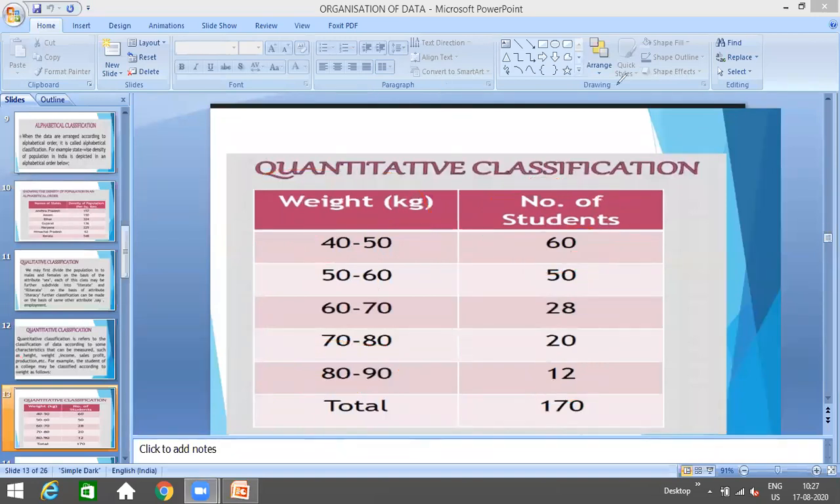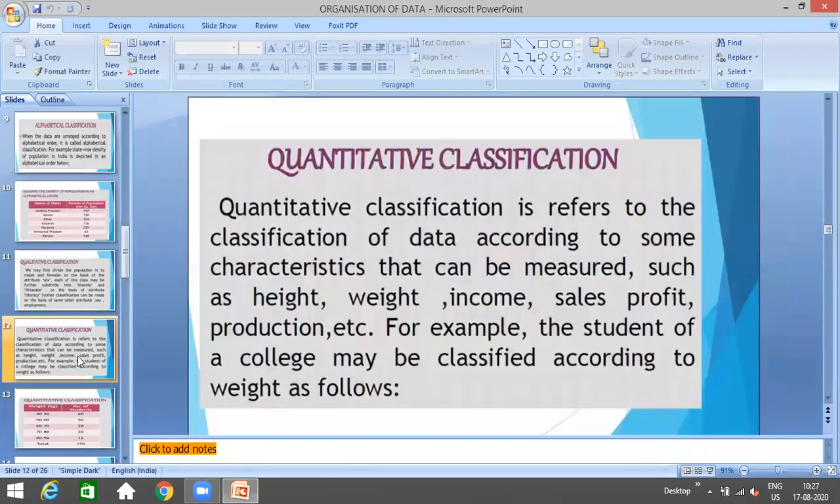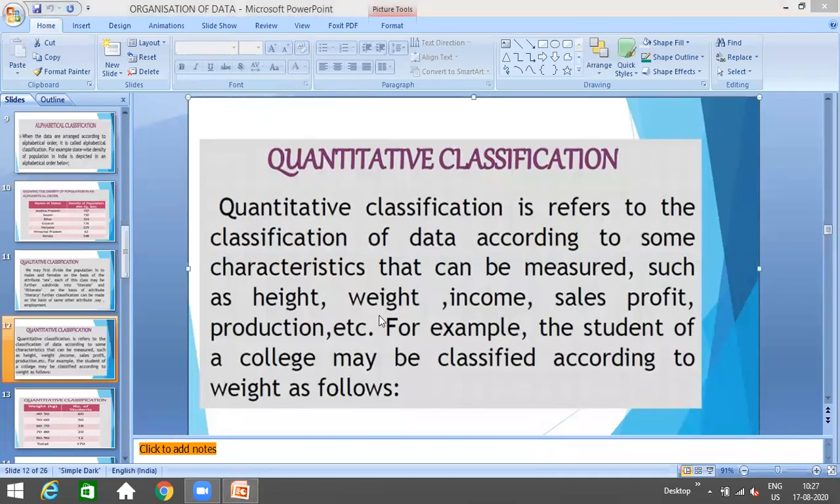Just see the definition once again. Quantitative classification refers to the classification of data according to some characteristics. Characteristics means some features that can be measured in terms of quantity. For example, production, sales, profit, losses, height, weight, income, expenditure. That is all quantitative classification.